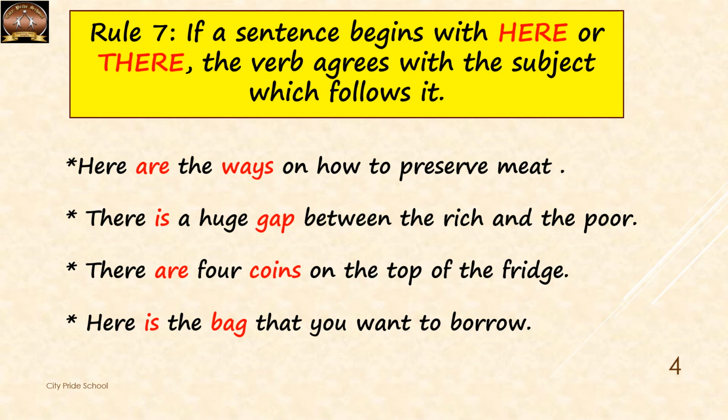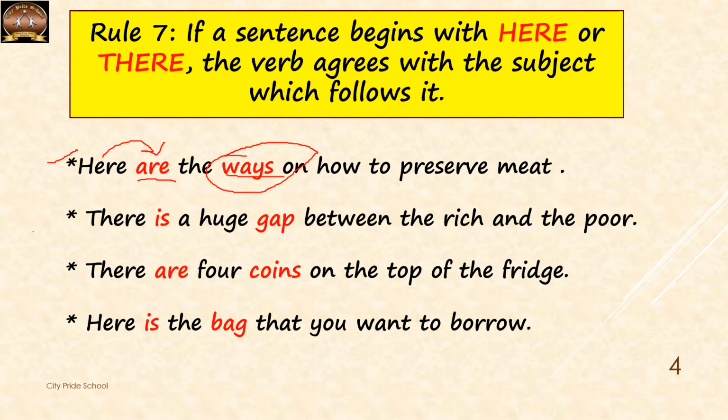According to rule number 7, if a sentence begins with here or there, the verb has to agree with the subject which follows it. Now, if you observe, sentences which begin with here and there are immediately followed by a verb. Now, whether the verb is going to be singular or plural will depend on the noun that comes after it. Like in the first example, vase is the noun. Vase is a plural noun, plural subject. So it will take are. We have to place are after here, which is a plural verb.